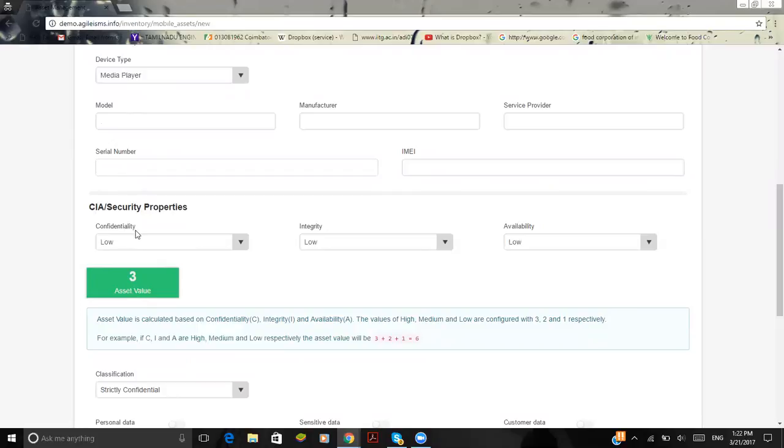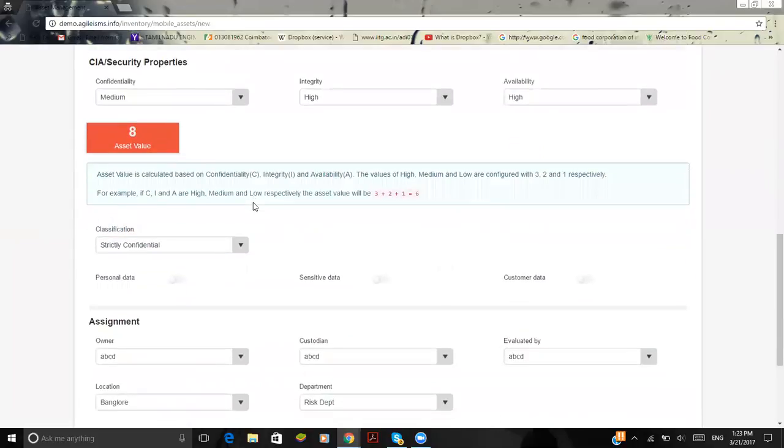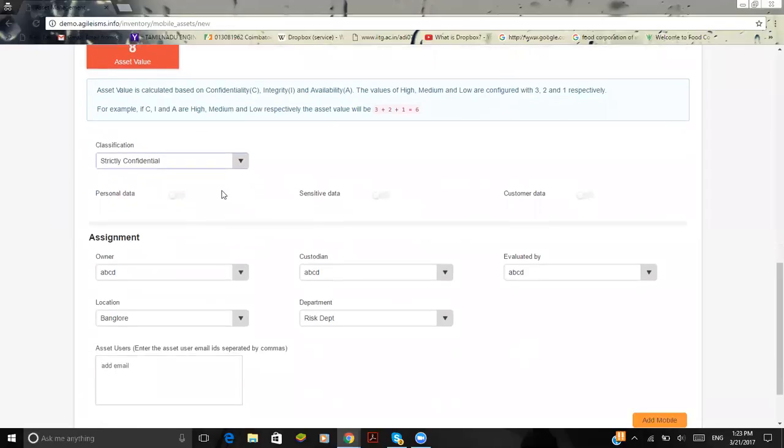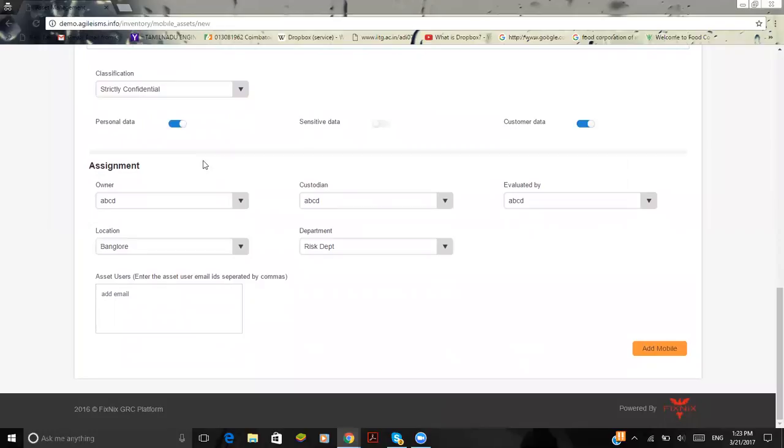First I'm going to define the confidentiality. Maybe I'm going to give it as medium, the integrity as high, and the availability as high, which means I'm going to get a value of 7 or 8 as the asset value. Based upon the asset value, I'm going to define whether it is going to be strictly confidential, public, or for business use. For instance, let me give it as strictly confidential. And I'm going to define the data, whether it's personal data, sensitive data, or customer data.